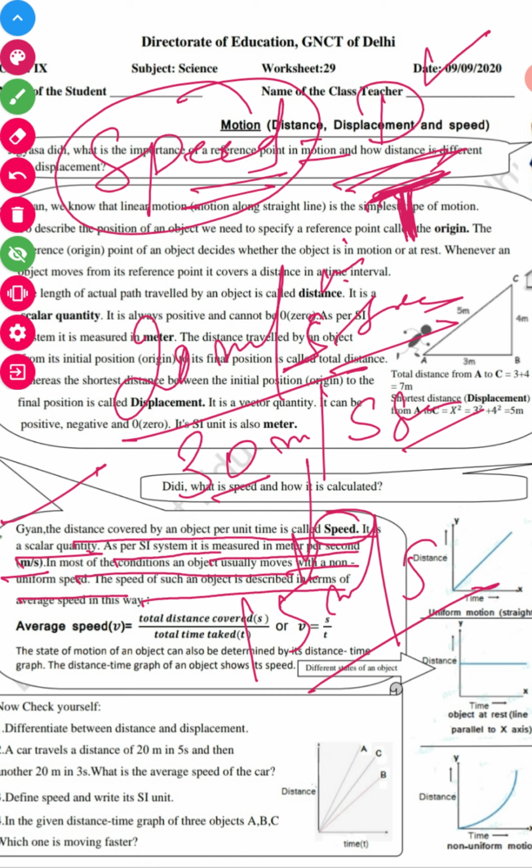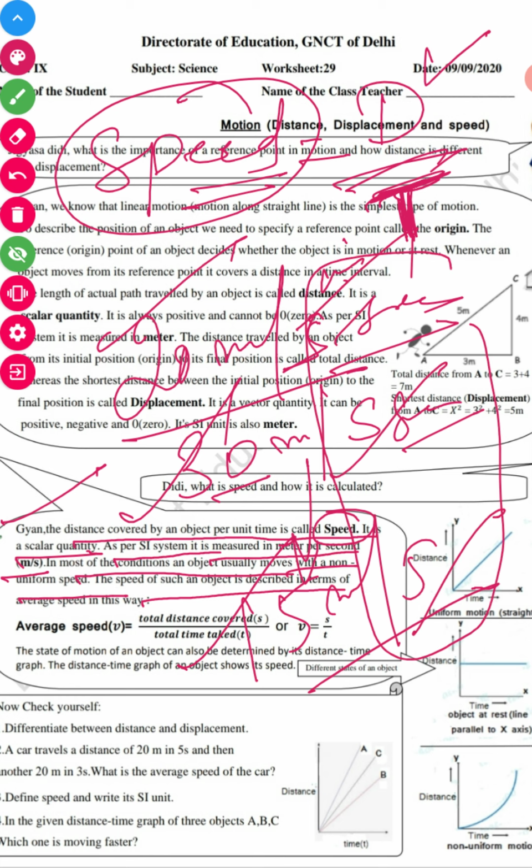So this way, we take the total distance covered and the total time taken, and by dividing the two we get the average speed.